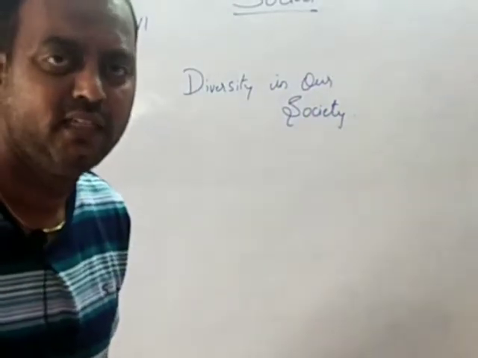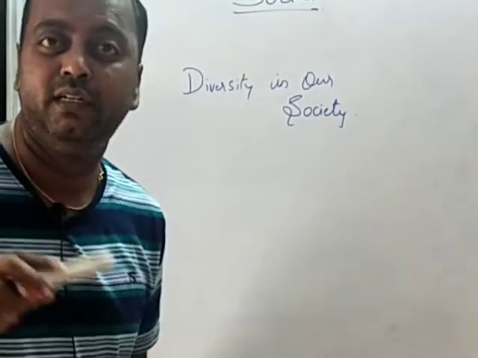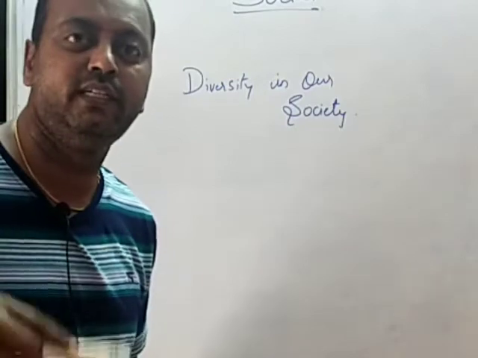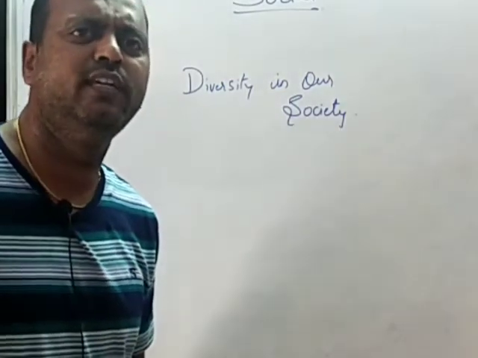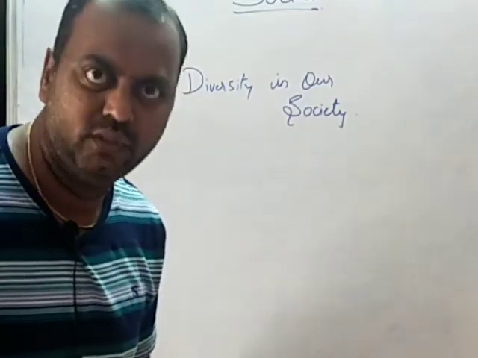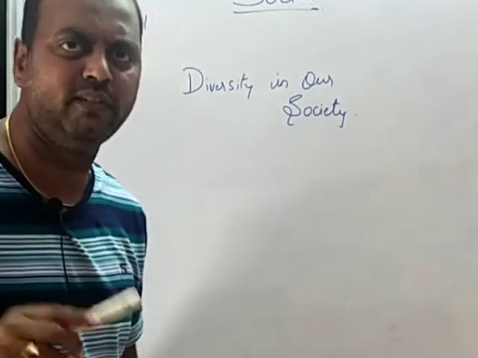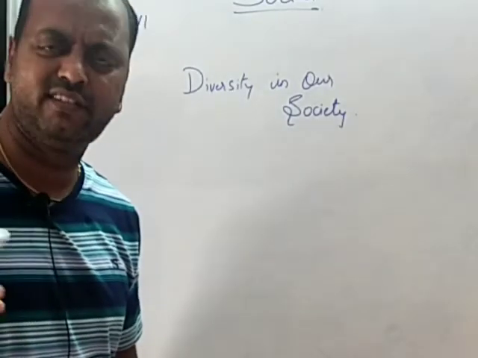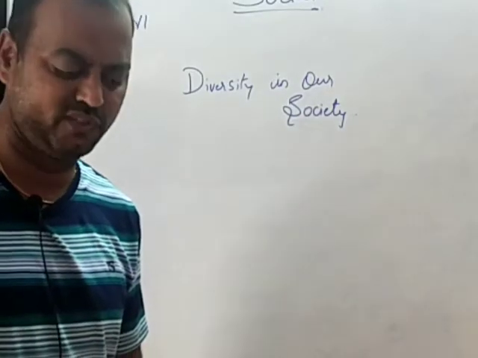Diversity means, see, different kinds of languages are present in our country, different religious people are present in our country, different food habits are there, different dress and clothing habits are there. So in spite of all these differences, we all live together. Unitedly we live. That is called diversity in unity. Unity in diversity. So in our society we find such kinds of diversities, but still we live together. So about this diversity in our society we will discuss today.